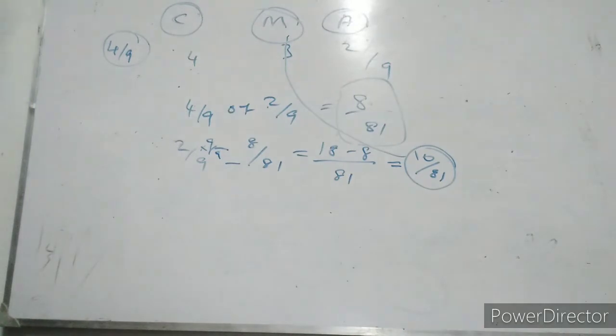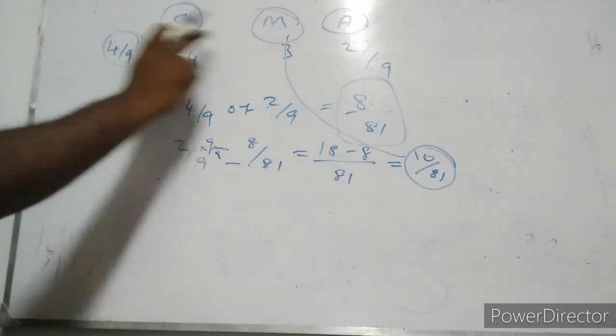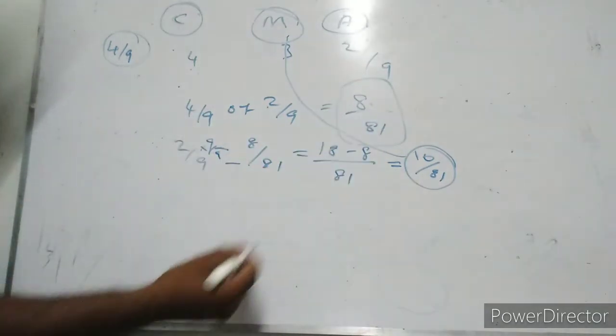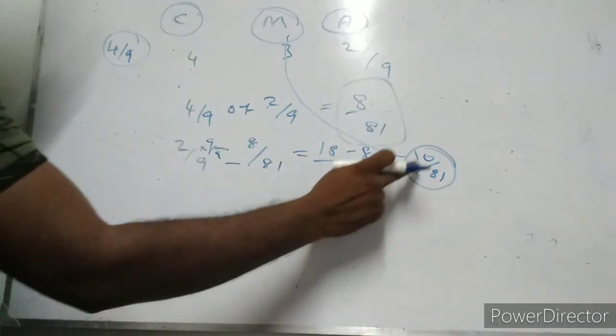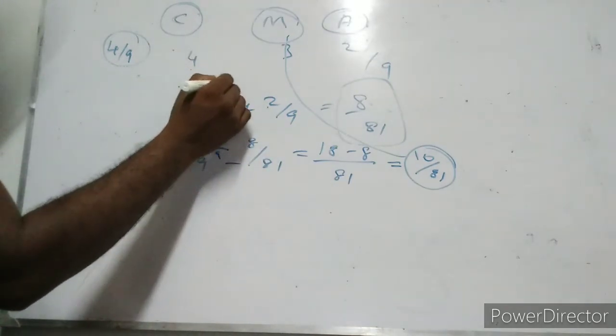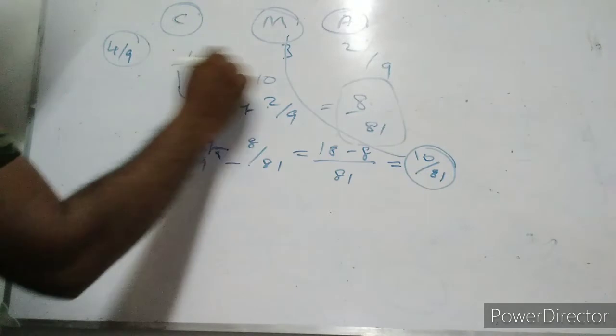Now we know the gaining ratio of both partners: Chani's gaining ratio is 8 by 81 and Manny's is 10 by 81, so their gaining ratio is 8 is to 10.